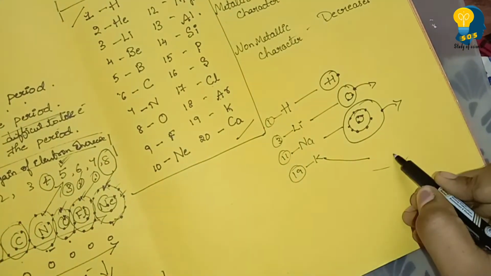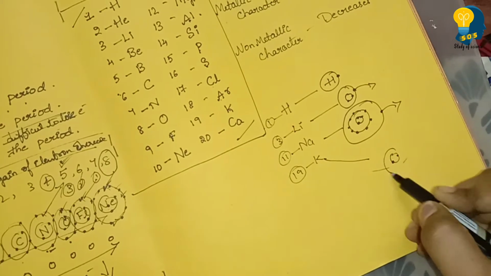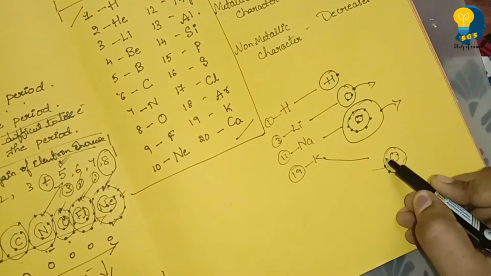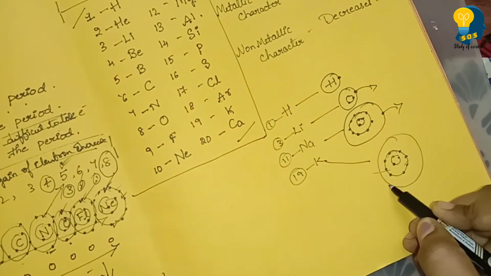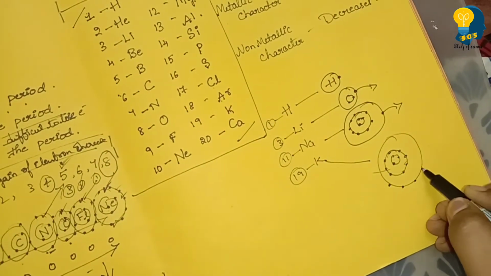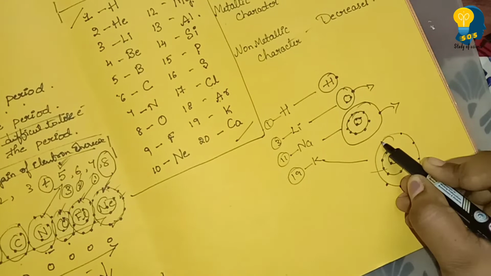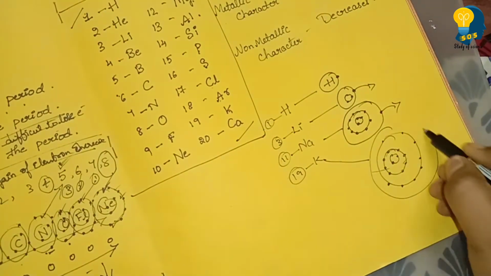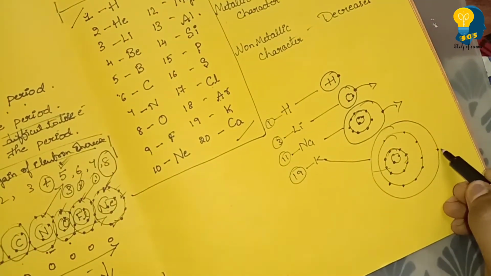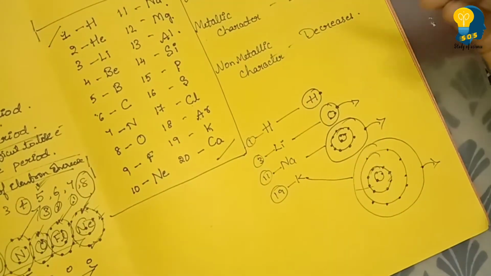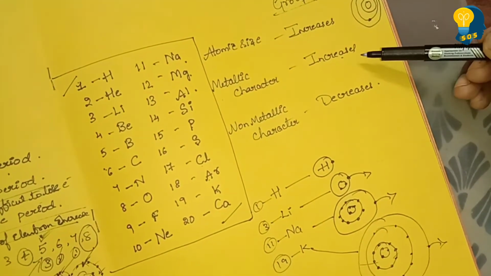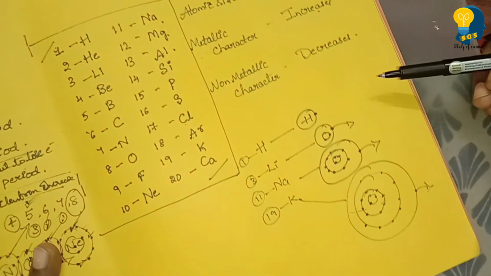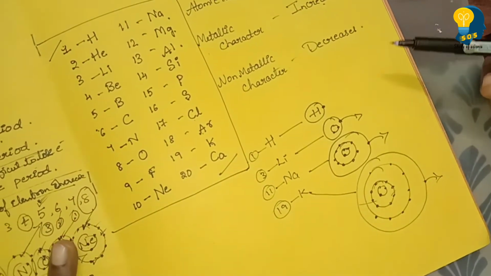Then what about potassium? Look at potassium, 19. On the first shell 2. On the second shell 8. And on the third shell 8 again. Totally 18 over, and this is the 19th one. The 19th is easy to lose. See, as I told you, the metallic character increases. Why? Because it is easy for the elements to lose the electron. The tendency to lose electron increases.